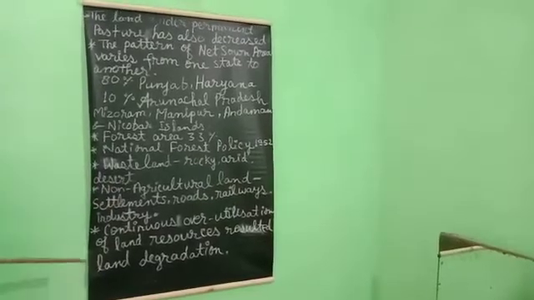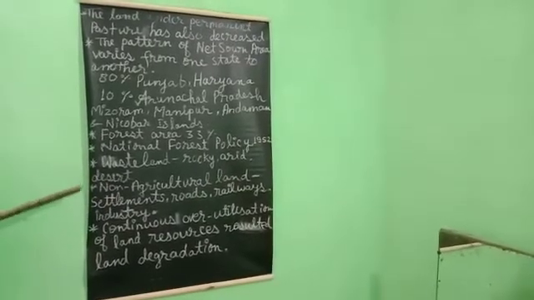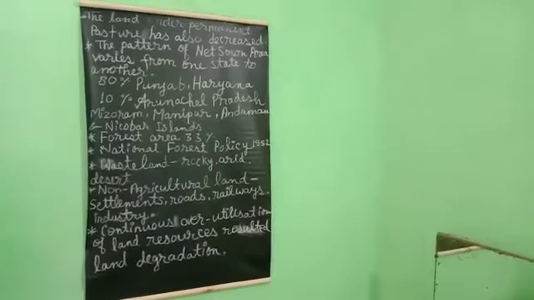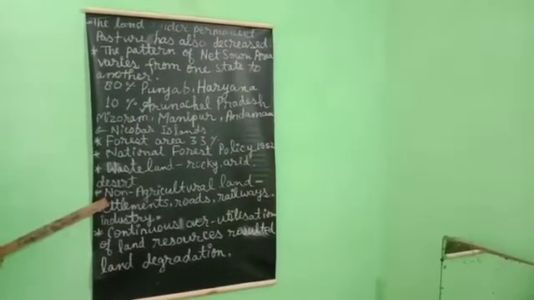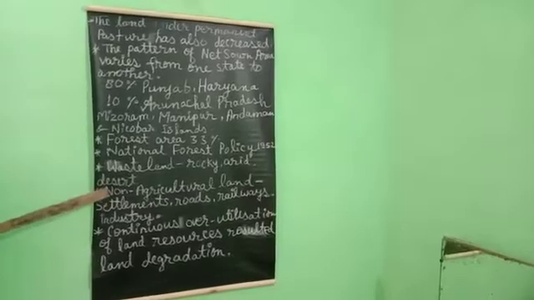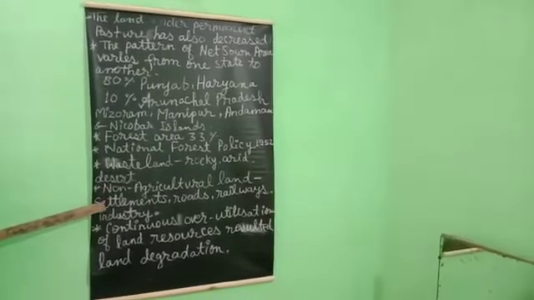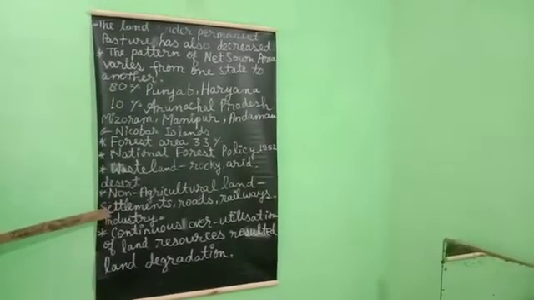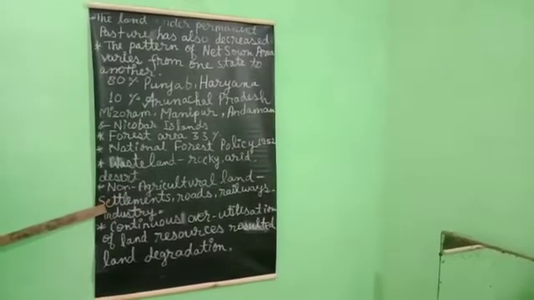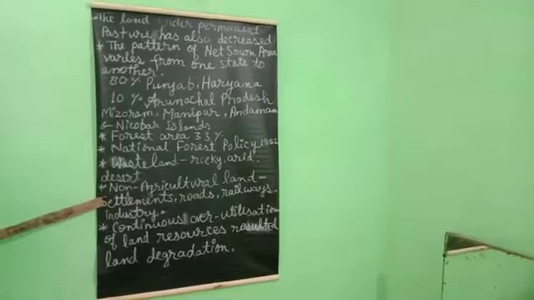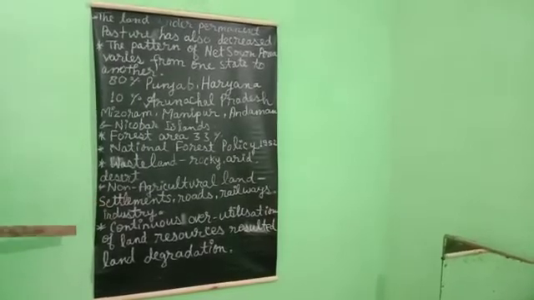What do we understand about non-agricultural use of land? Why is it increasing? Because of the development and overutilization of land resources, development of transport and infrastructure, industrial development and industrialization, and globalization.